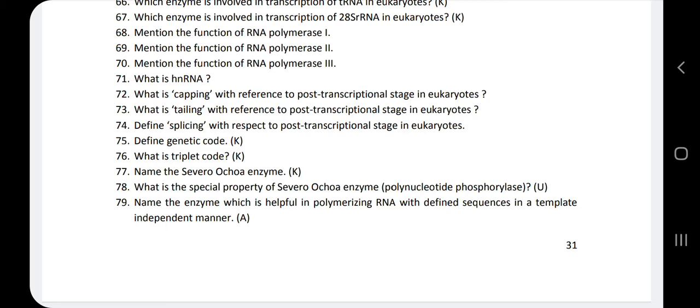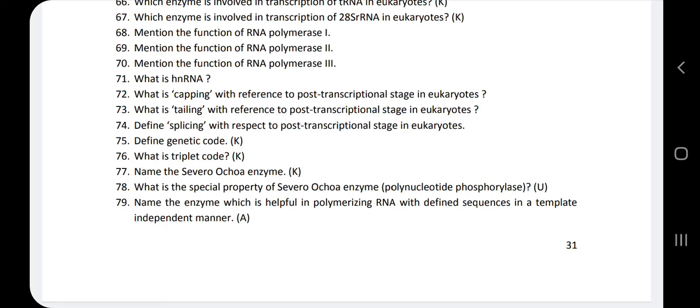Capping is defined as the addition of an unusual nucleotide. That unusual nucleotide is methyl guanosine triphosphate, and it is added at the 5' end of the hnRNA.